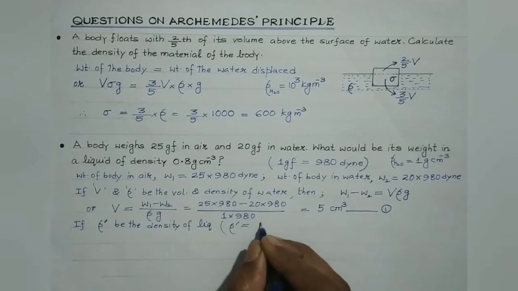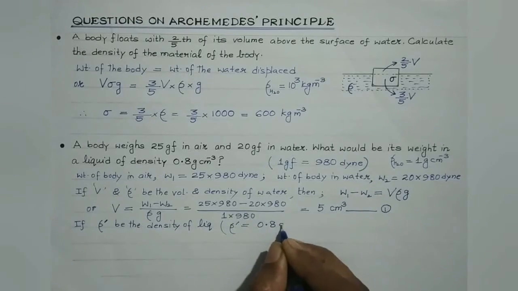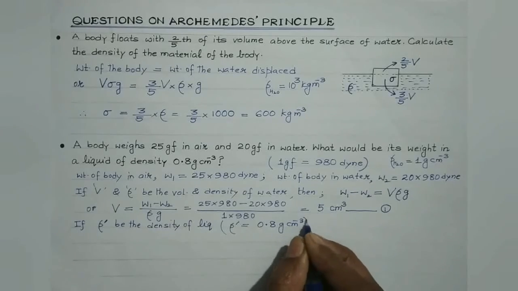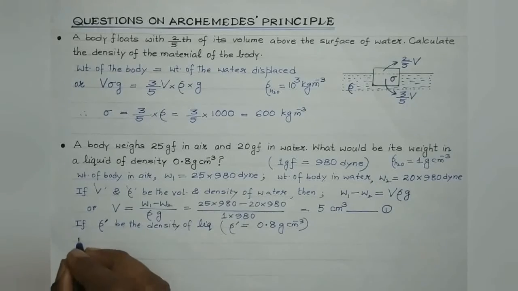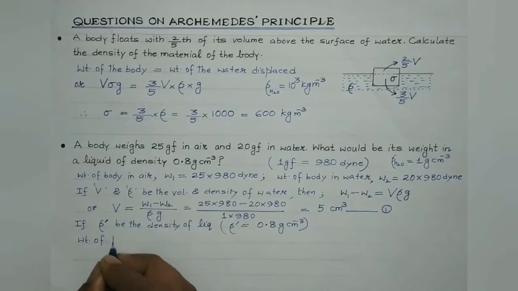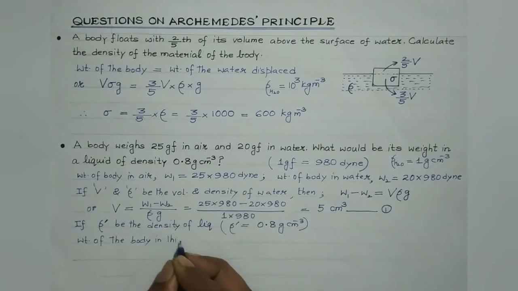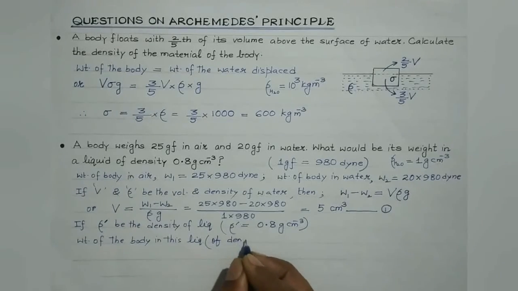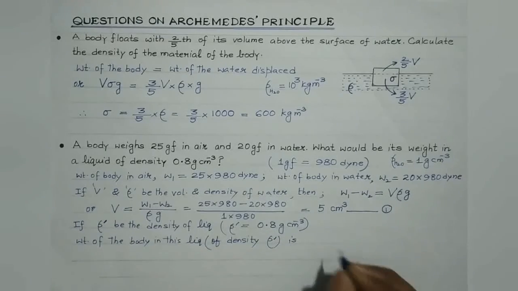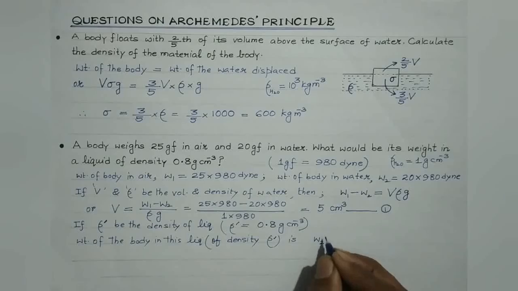Rho dash is given in CGS, its value is 0.8 gram per centimeter cube. Now students, when the body is immersed in this liquid of density rho dash, the weight of the body in this liquid we can consider to be W2 dash.